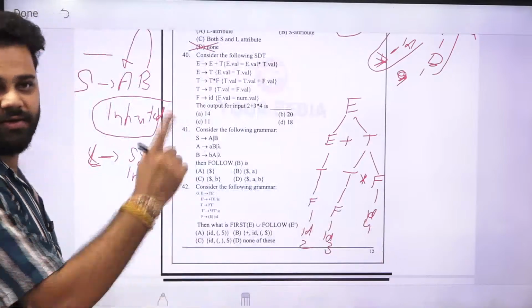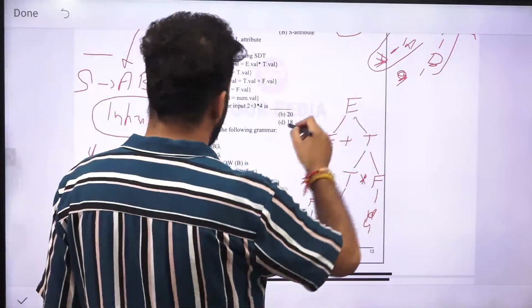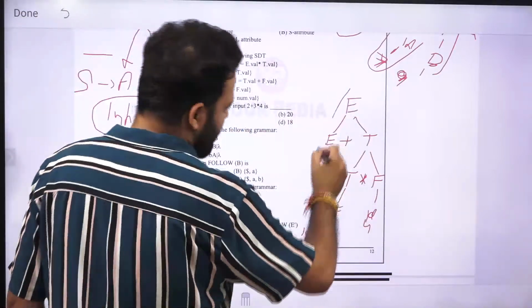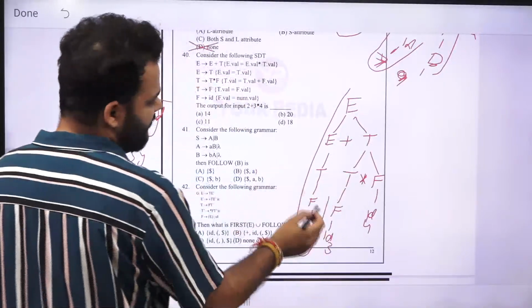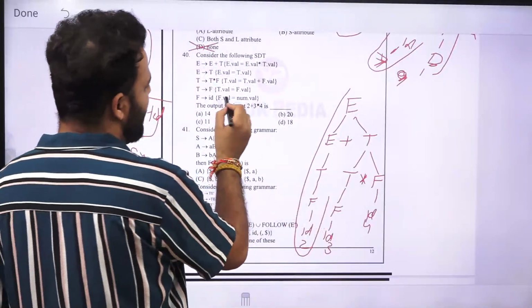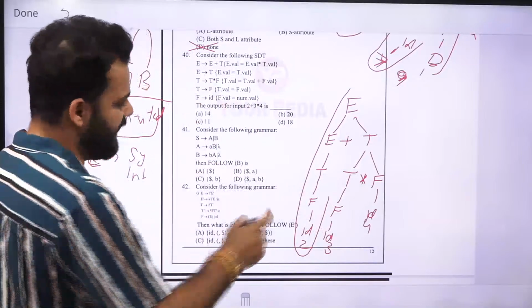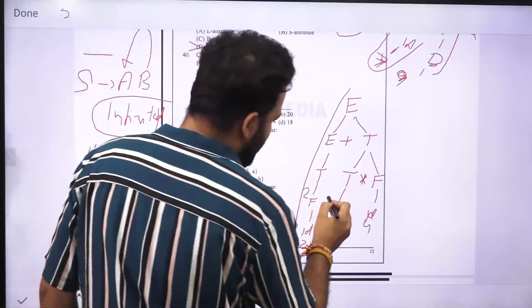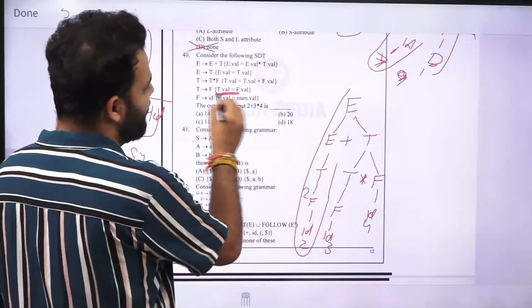Now we will traverse this one. 20, okay, someone is saying 20. Now whenever we traverse this one, when we complete F to ID, it is saying that give the number value to F. So F will get 2, then the F value will be given to T.